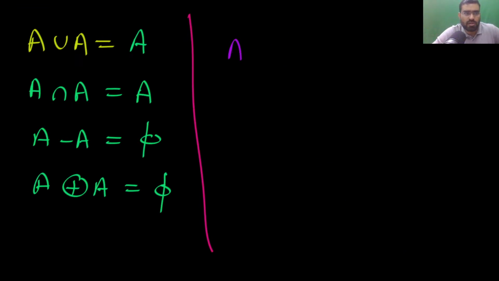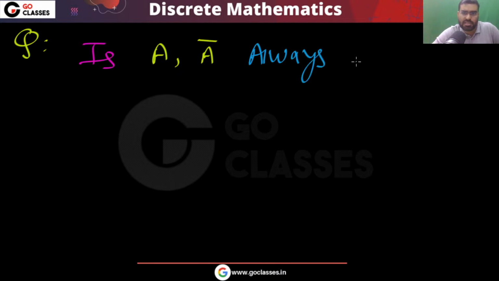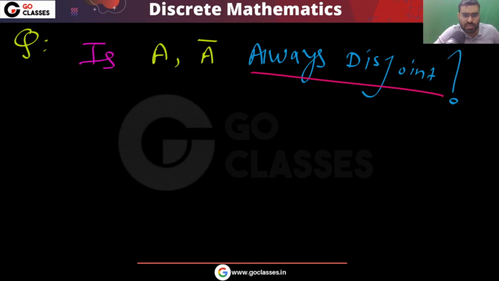Okay, so a simple question I am asking. Tell me, A comma A complement, is A comma A complement always disjoint? Can I say they are always disjoint? Can I guarantee that they will always be disjoint? The answer is yes, because A intersection A complement will be phi.